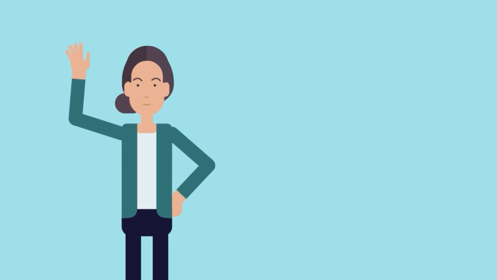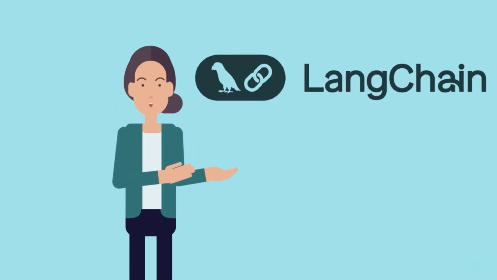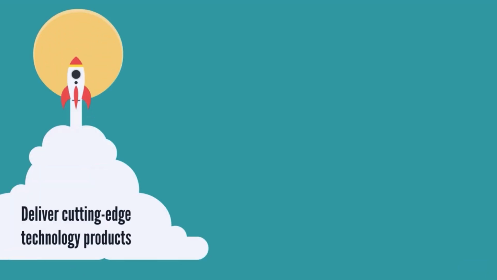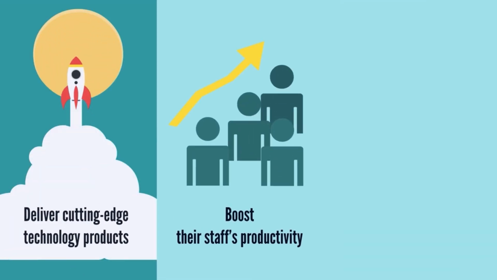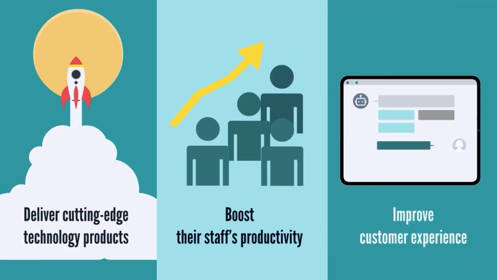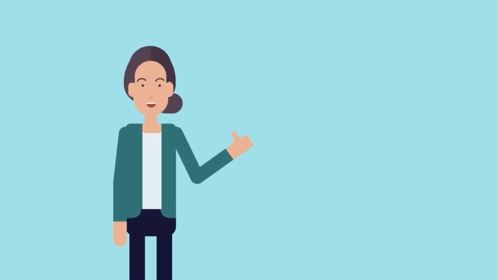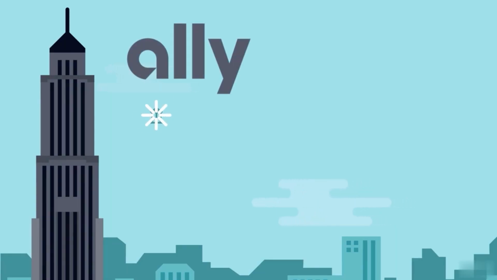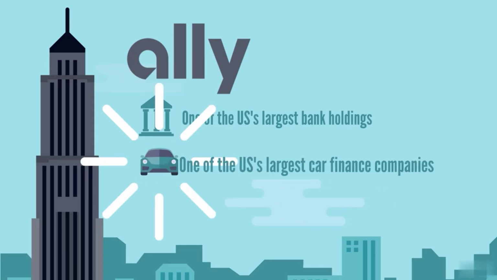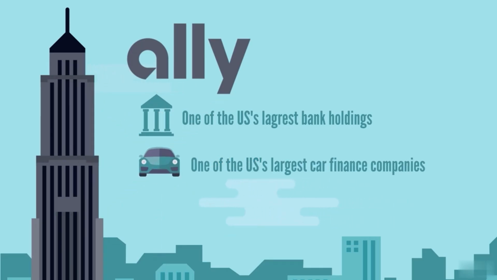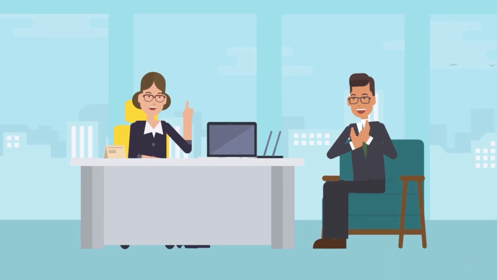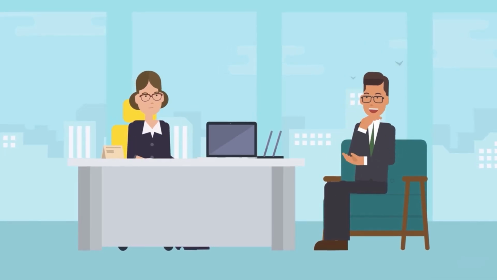Welcome back, everyone. In this lesson, we'll display real-life use cases where companies have sought LangChain solutions to deliver cutting-edge technology products to boost their staff's productivity or improve customer experience. Let's dive straight in. Consider Ally Financial, one of the U.S.'s largest bank holdings and car finance companies. Ally Financial is an all-digital bank, and as such, its employees must stay current with new technological advancements and offer innovative approaches to their clients.